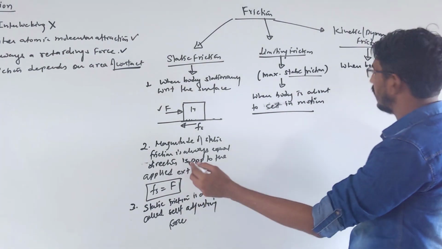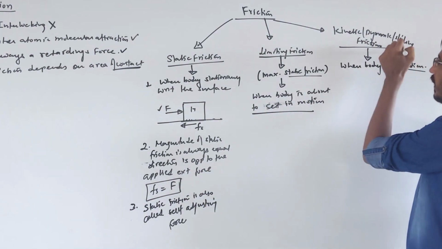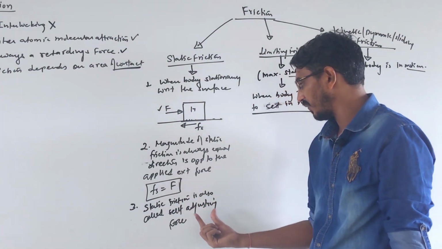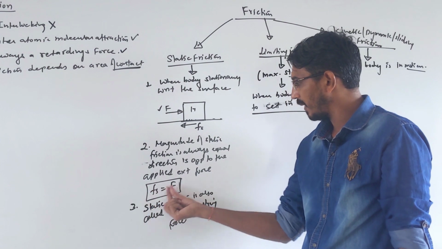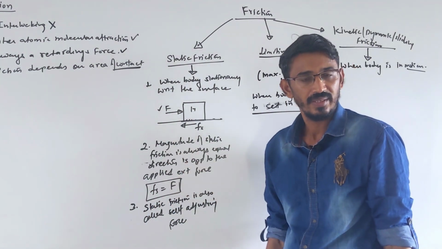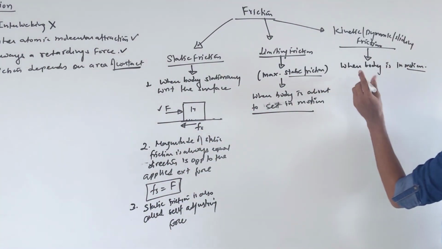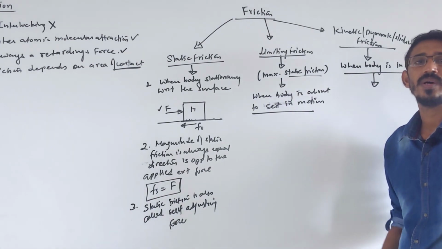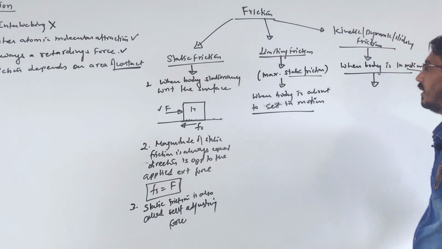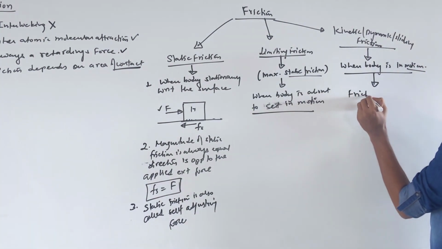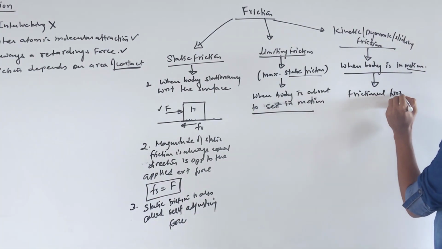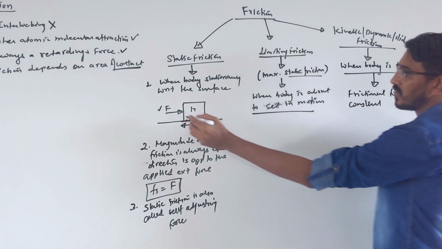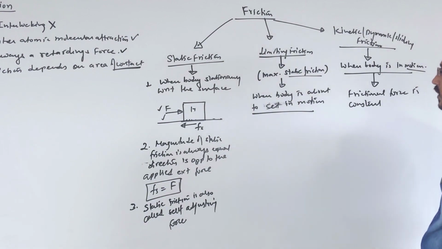Here I said that static friction is called a self-adjusting force, because its magnitude will be simply equal to how much external force you are applying. But this doesn't happen here. Once the body starts moving, the frictional force becomes constant, correct? Yes. So the frictional force is constant. Here it does not depend on how much external force you are applying, correct?